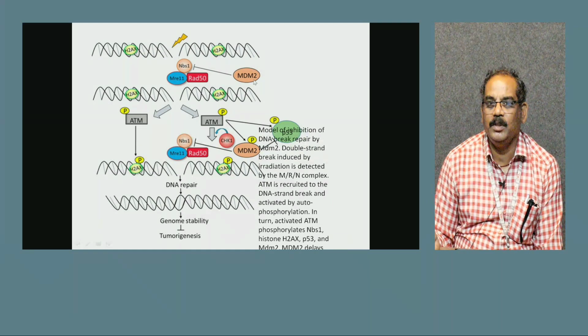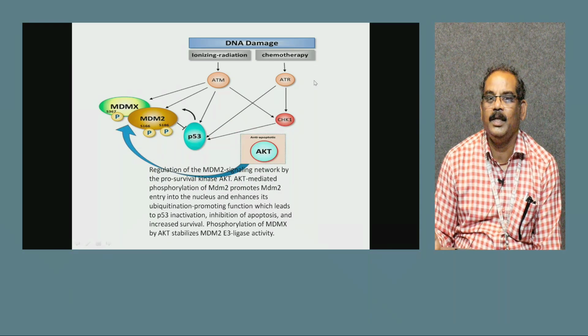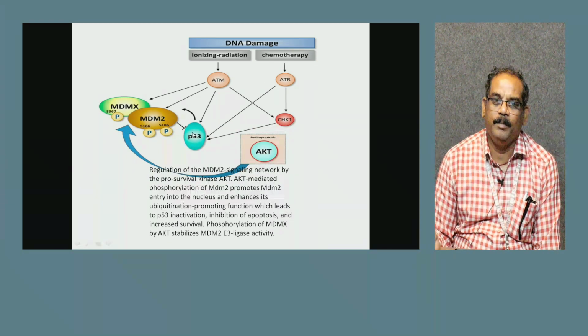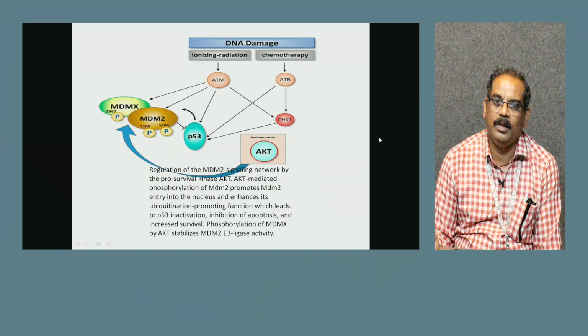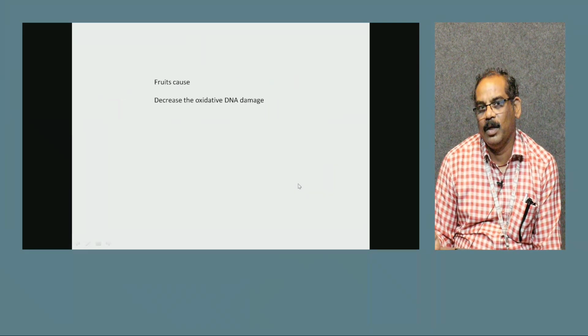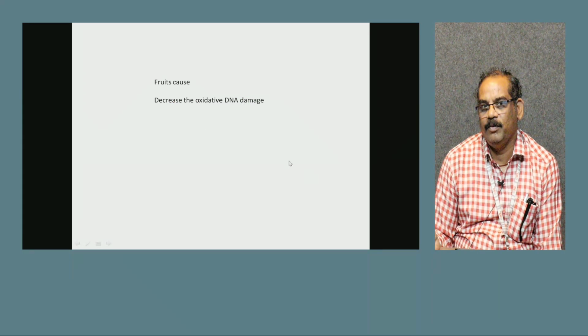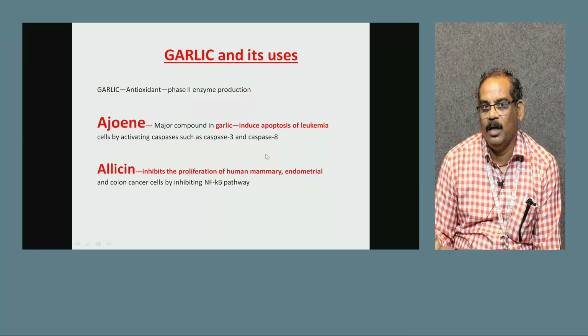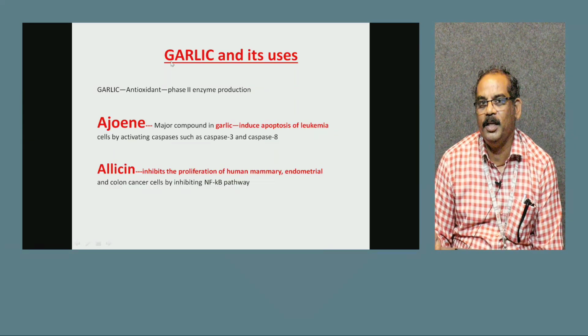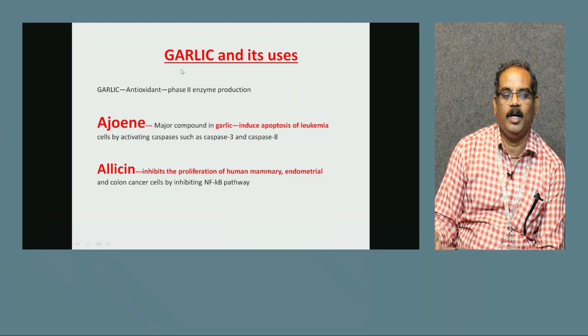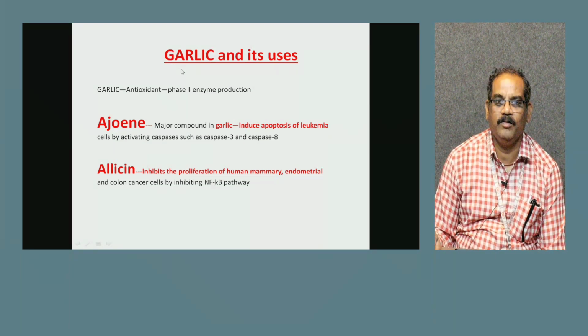But what happens is, if MDM2, which is an oncogene, gets activated, it will try to stop the DNA repair, and finally it will make the cell undergo tumorigenesis. A beautiful example. But p53 is an important protein that regulates MDM2 and tries to control the cell so that it does not undergo cancer. In this topic we are discussing how fruits are very important in Indian traditional medicine. We are discussing for 5 minutes.